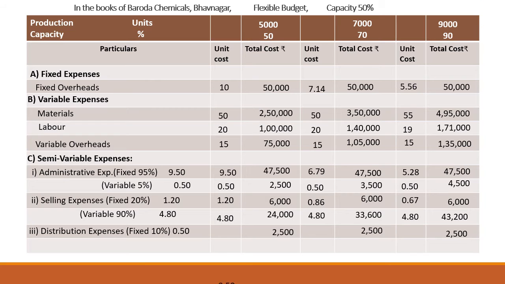At last what is required? We will have to make total of all these costs. So it will come as total cost of sales. How much does it come to? So for 50% capacity it will come as 5,80,000. For 70% capacity it will come as 7,69,600, and for 90% capacity it will come as 9,95,200. I hope you have understood this example. Please learn it at your home.